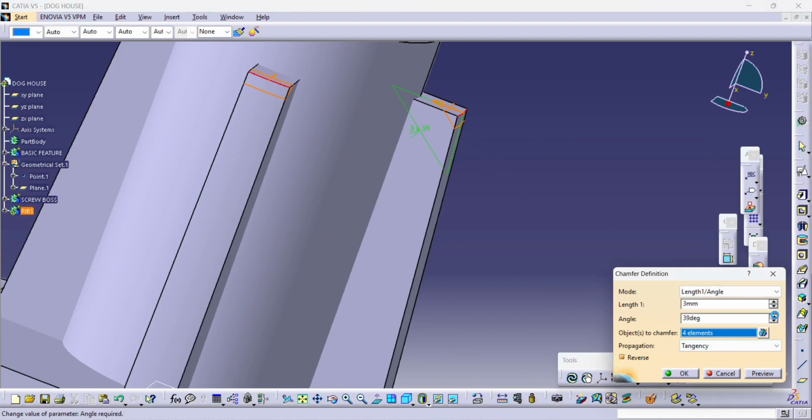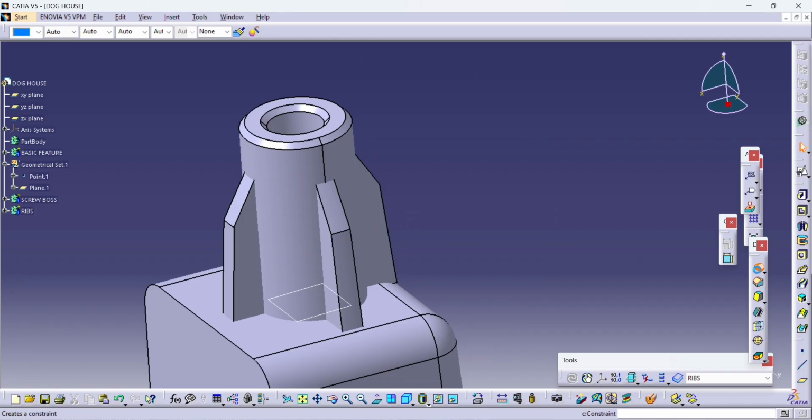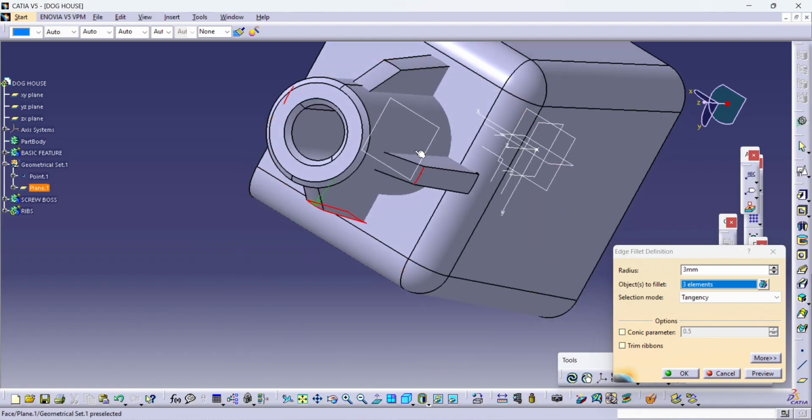So give the dimensions required. Whatever shape we require we will achieve by chamfering. The material is removed, here you can see. Now we'll apply the radiuses. So firstly, smoothen out the edges.